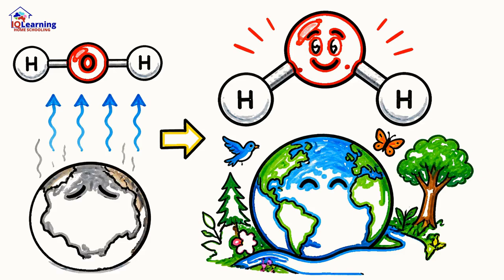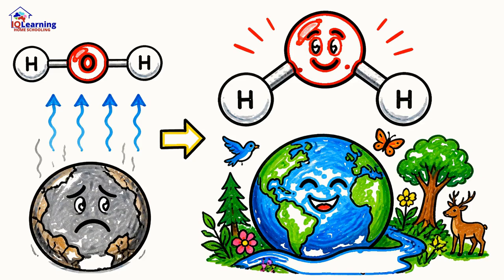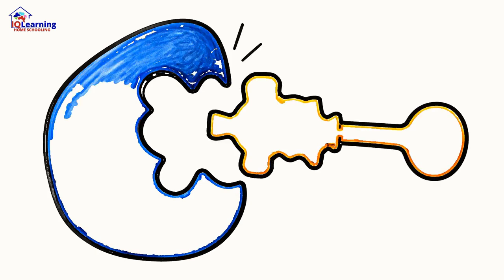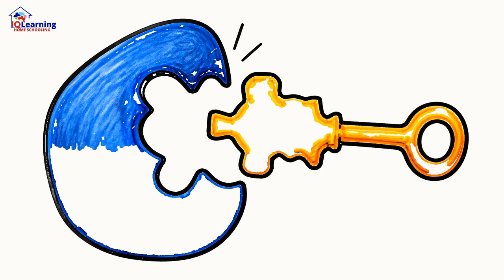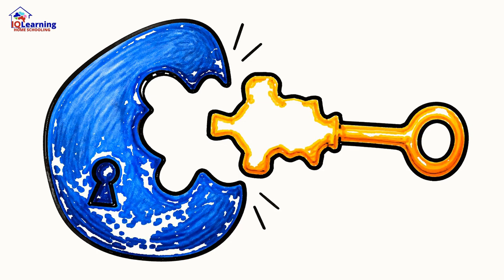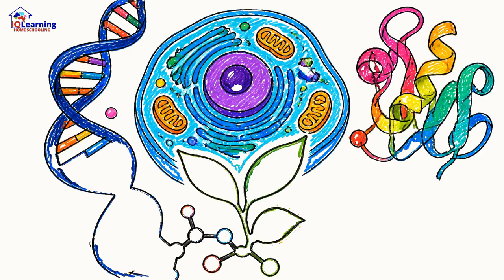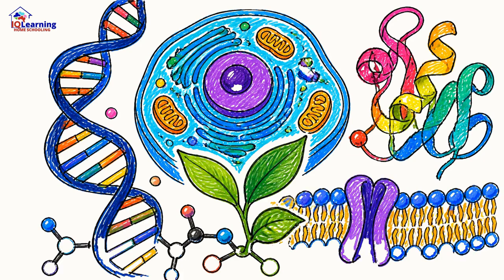If water were linear, it would be a gas, and life on Earth couldn't exist. The drugs that fight disease work because their specific 3D shape is the perfect key to fit a biological lock. It turns out this microscopic architecture of repulsion isn't just abstract geometry, it's life itself.